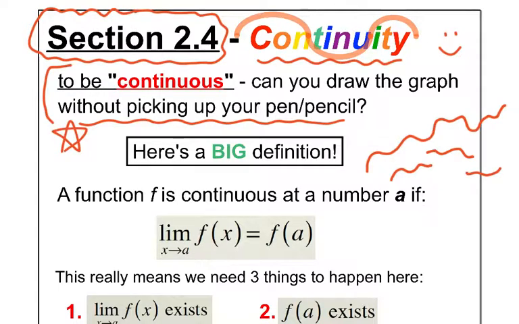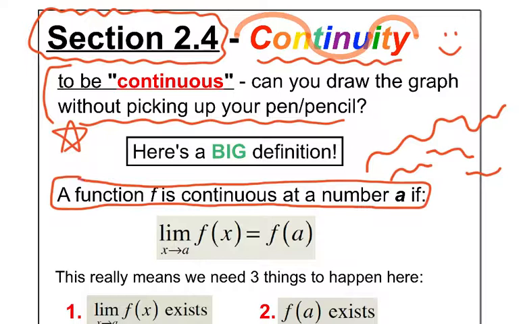All right, but we're in calculus, so we have to give a calculus definition. Ready? Here we go, friends. A function is officially continuous at a number, like a, if, and this is big, if the limit as you approach a, from the right and from the left, is the same thing as if you actually plugged in the a value and got the same y value. If the limit literally equals the dot on the graph.